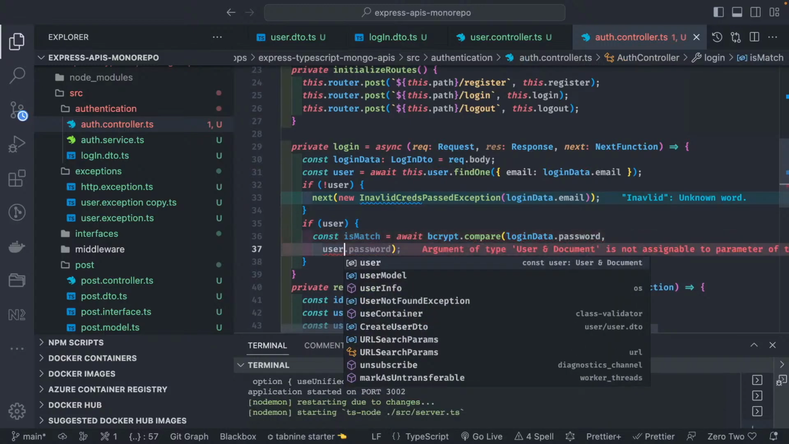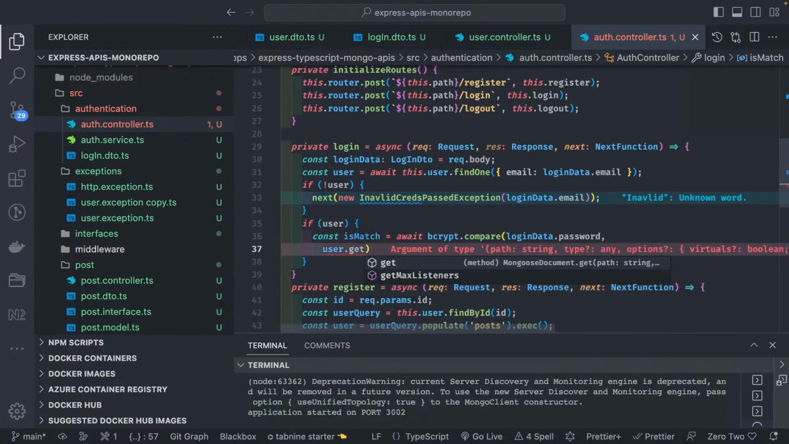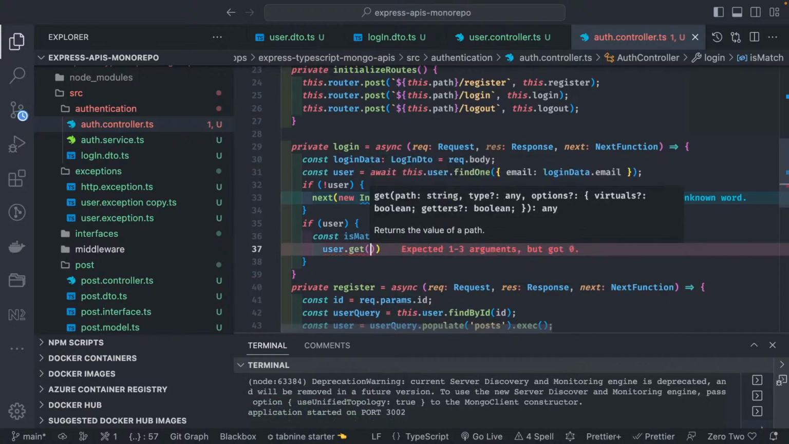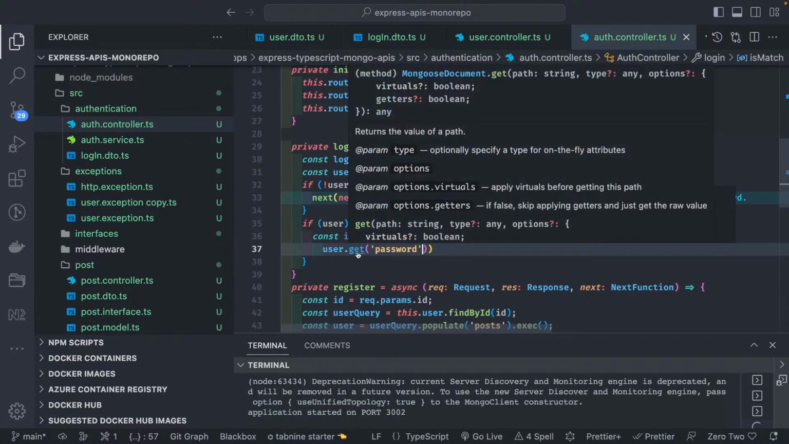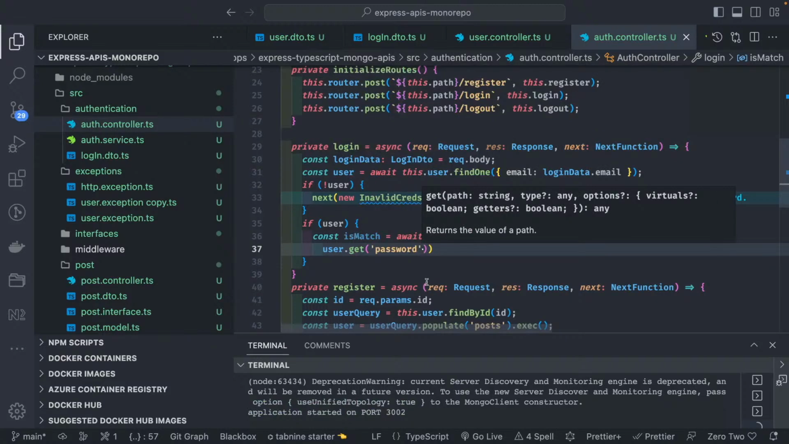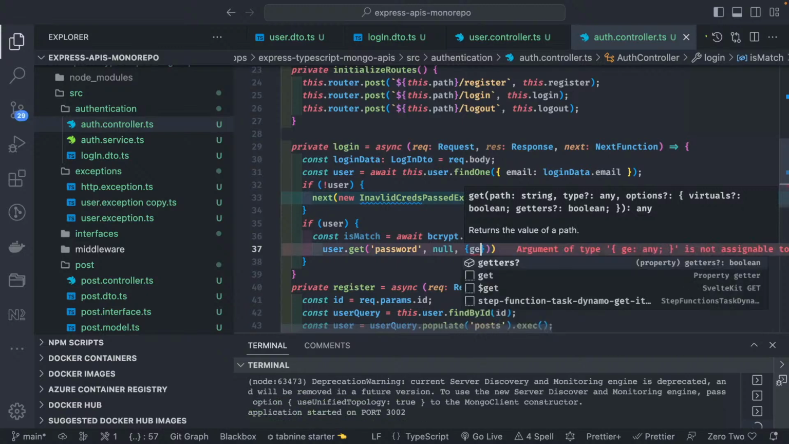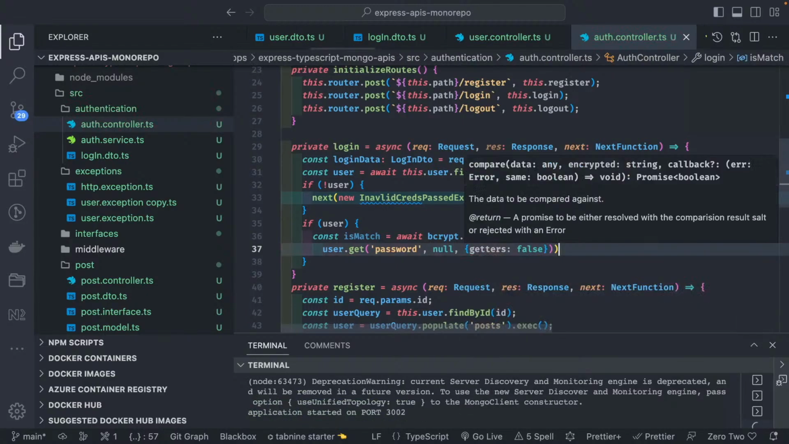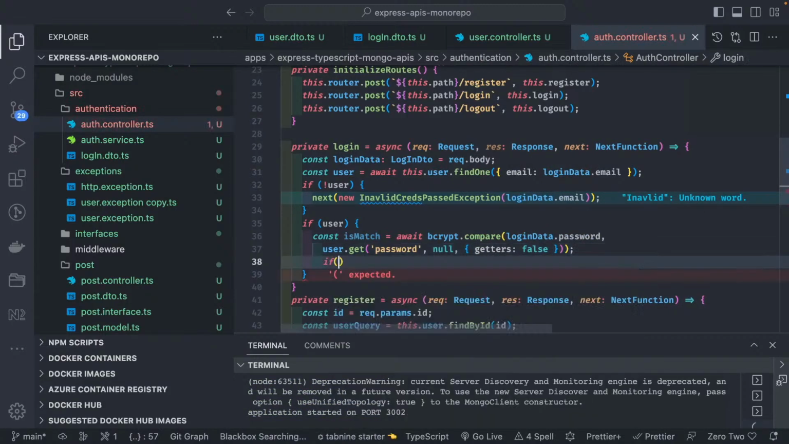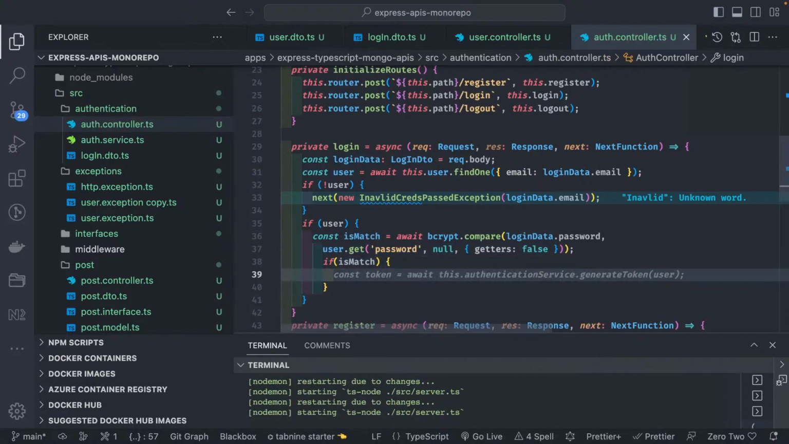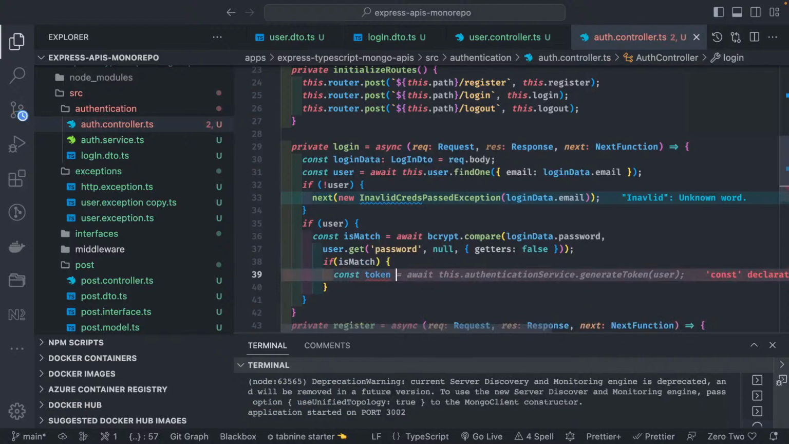So here we can do something like this, user.get. This is the method provided by the Mongoose model. I'm looking for password. If you see, this get takes a couple of arguments, type and options. So type is null and options is getters false. So it will just give me the password value, and if a match is found, if is match, that means we got the match for the password. Then we can talk about creating the token.